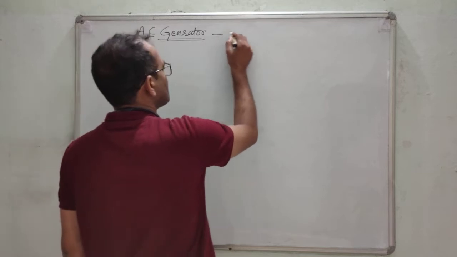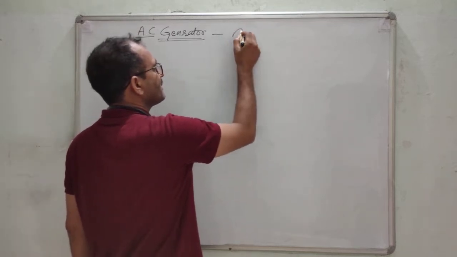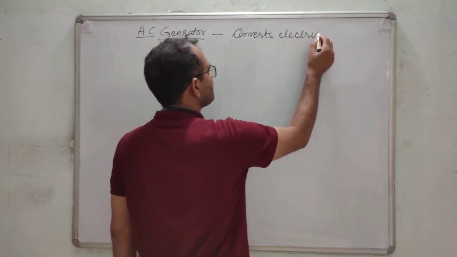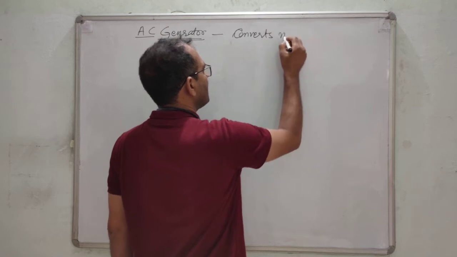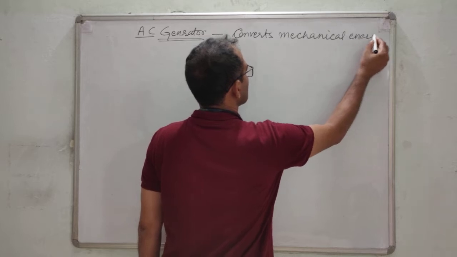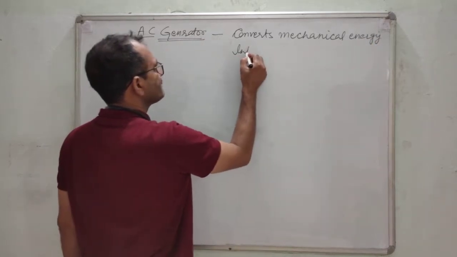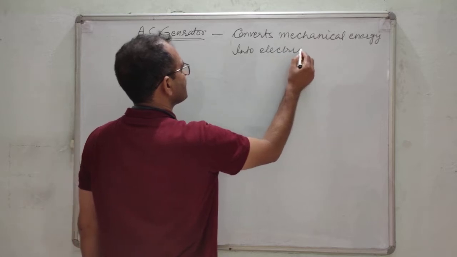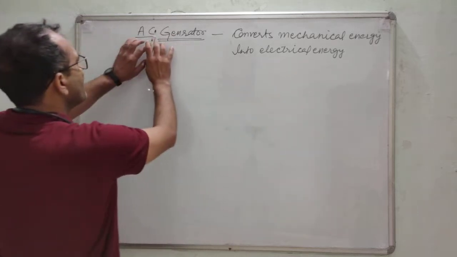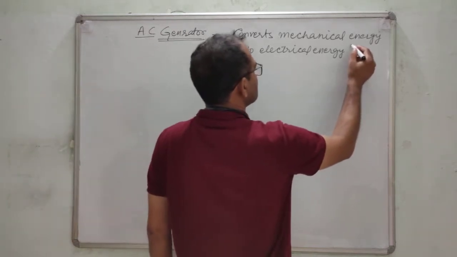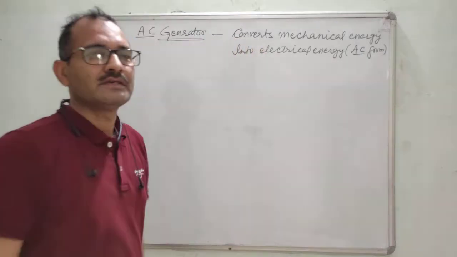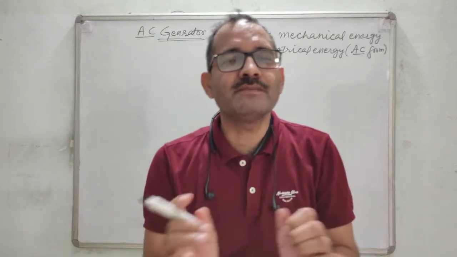AC generator क्या काम करता है? AC generator converts mechanical energy into electrical energy. और इलेक्ट्रिकल एनर्जी आपकी किस फॉर्म की होती है? If we have the AC generator, this is of AC form, right? Every machine has a principle behind it.